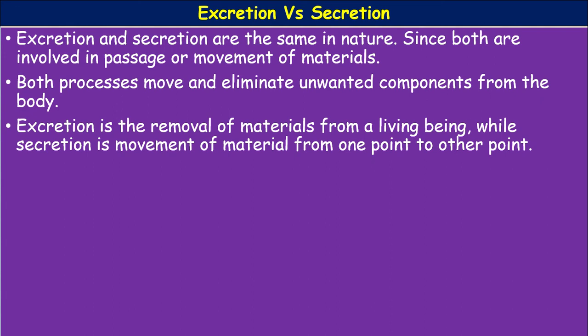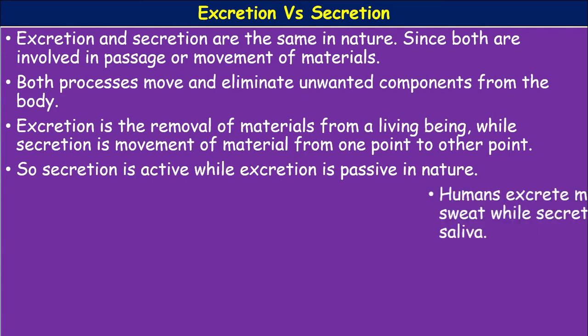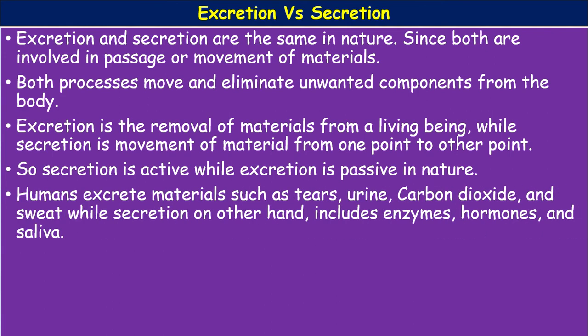Excretion is the removal of materials from a living being, while secretion is the movement of materials from one point to another point, irrespective of living or non-living. So secretion is active while excretion is passive in nature. Humans excrete materials such as tears, urine, carbon dioxide and sweat, while secretions on the other hand include enzymes, hormones, digestive juices and saliva. See the difference.